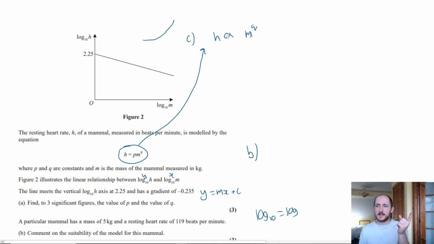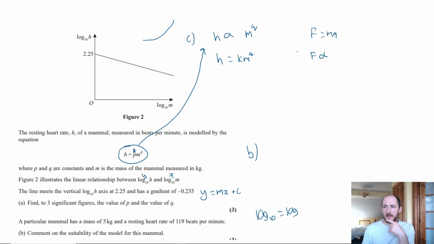Now, what happens in GCSE when we have this proportional sign? We introduce a constant, right? That is exactly what p is. Do you know F equals ma? Same thing. Isaac Newton knew that F was proportional to a, so he introduced a constant, m. Hooke's law, F equals kx. Again, this is a constant. It started off as force is proportional to extension. So all of these come from proportionality. So again, hopefully that's just from GCSE.